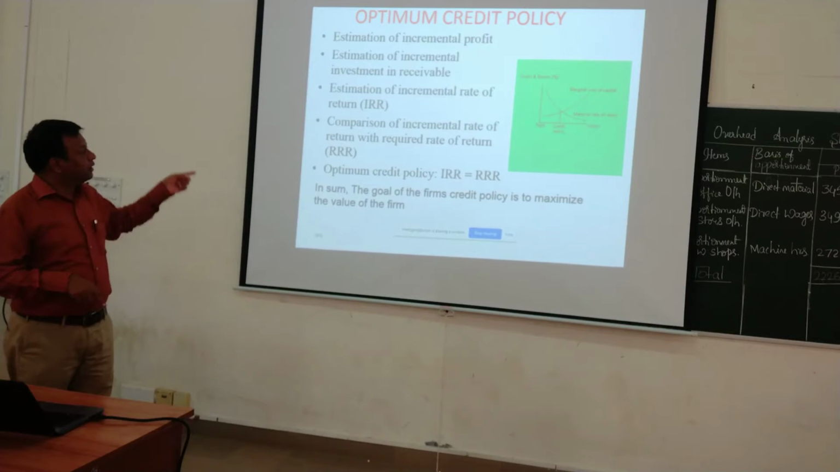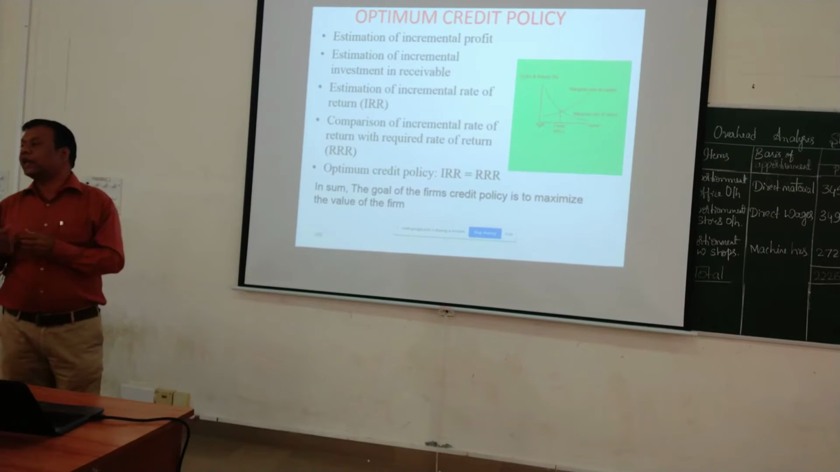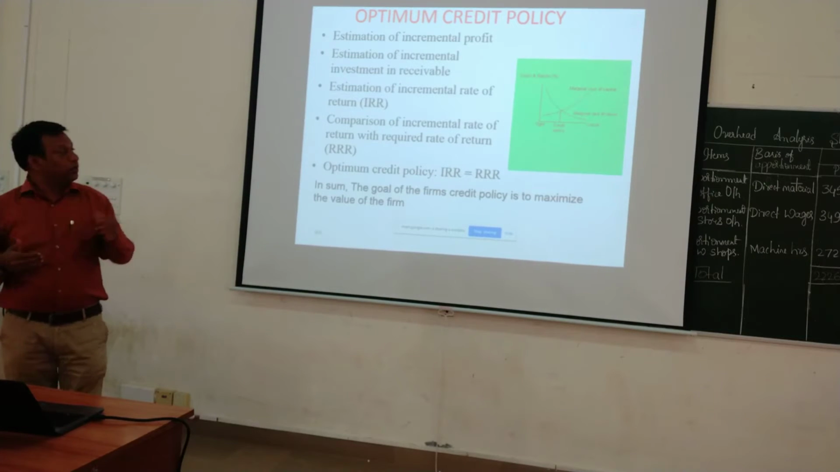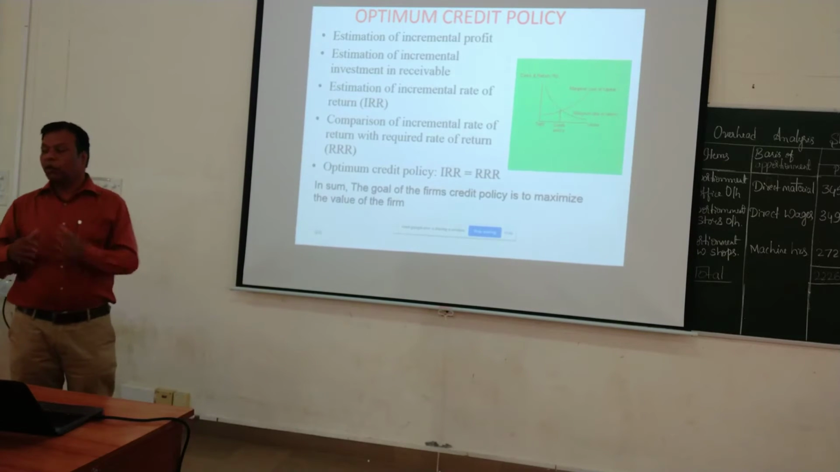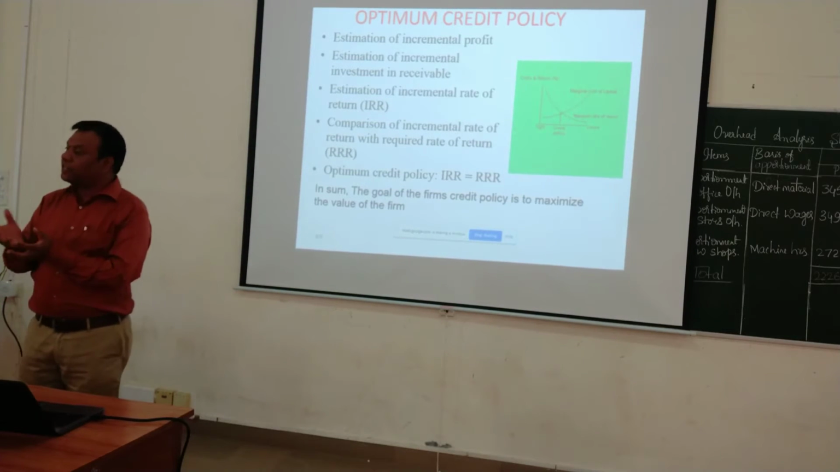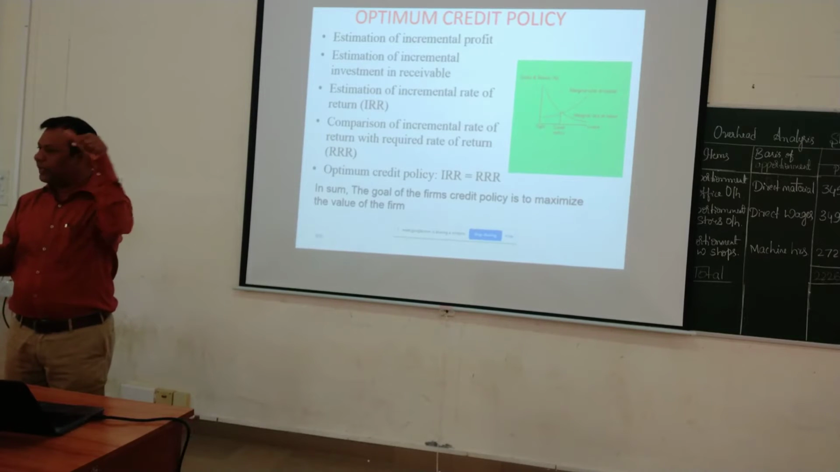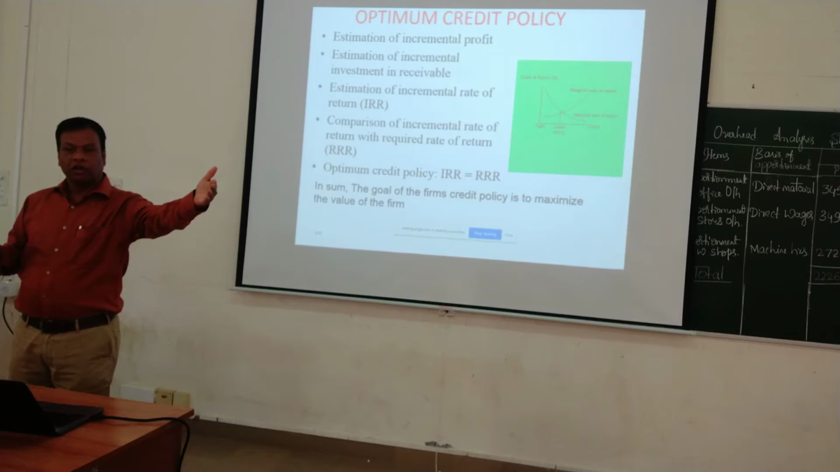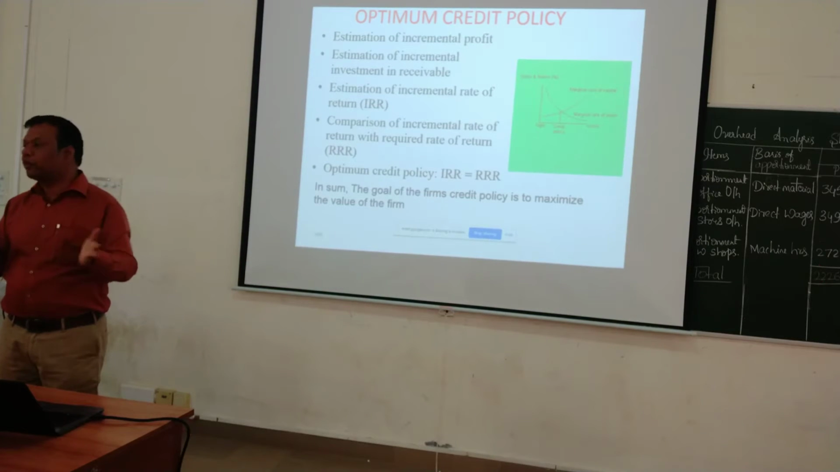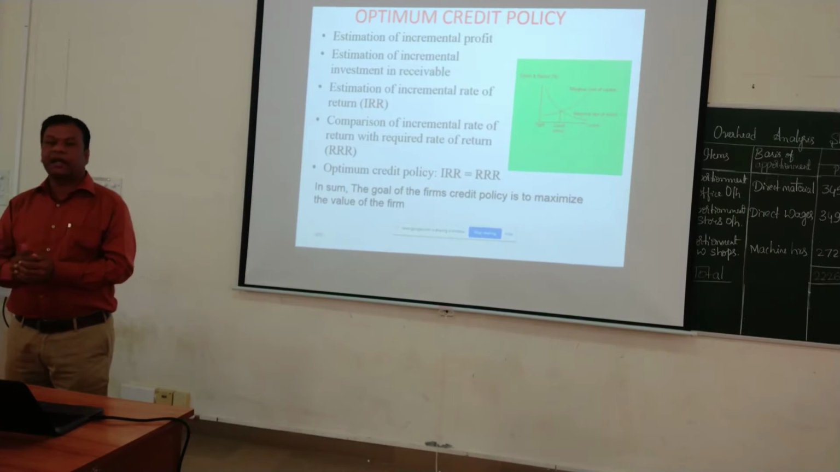Then estimation of the incremental rate of return, IRR. Then comparison of the incremental rate of return with the required rate of return. Whatever IRR I am going to get, is it more than the required return or not? See what we are doing. We are getting incremental profit, that additional profit. For that additional profit, we need to make additional investment. And finally we are going to find the internal rate of return.